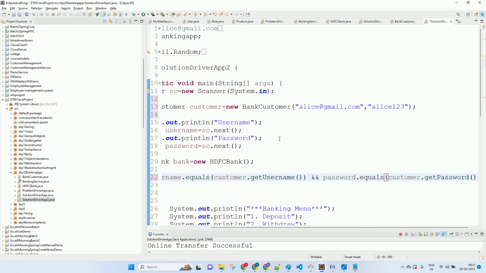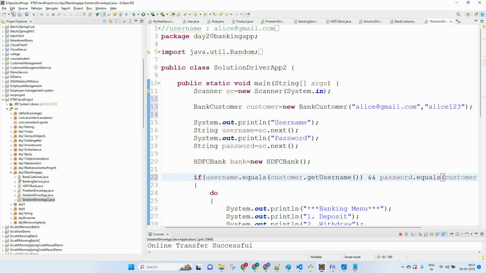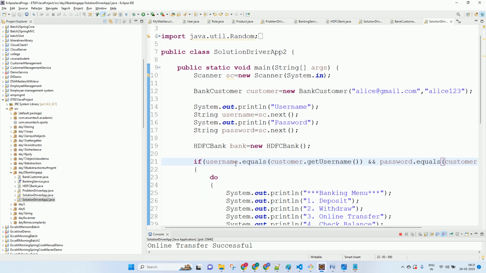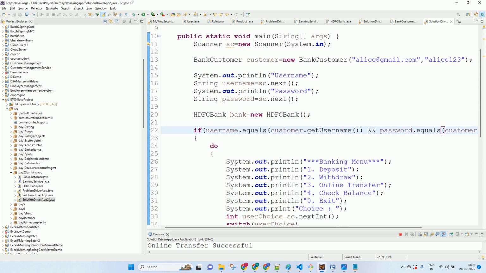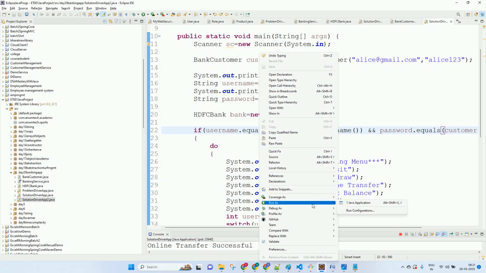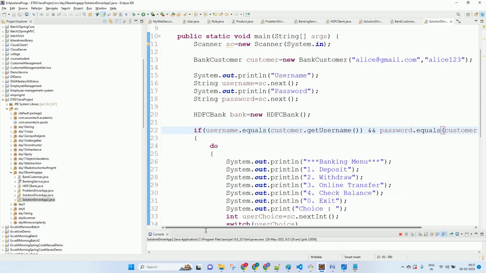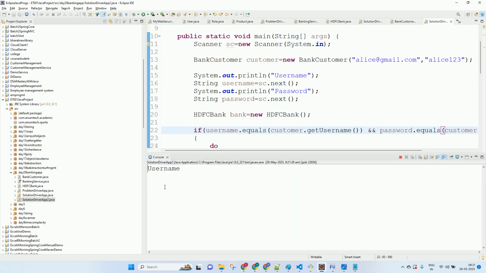Okay. So now what we can do is login is a part of the customer. Now see, this will work fine. Now when I run this, it will run fine. It's running. Try entering the credentials and you will get the output. Okay, check balance. Everything is working fine. Okay, this is online transfer.